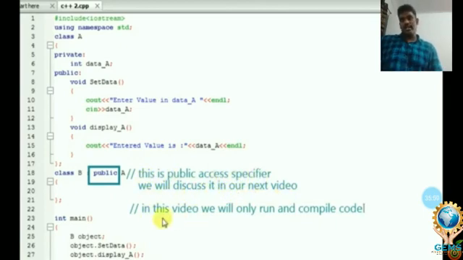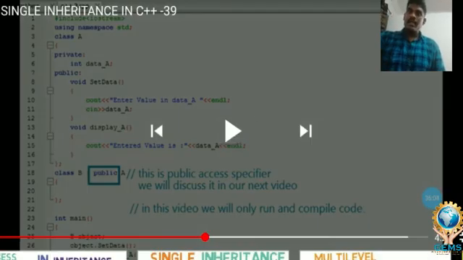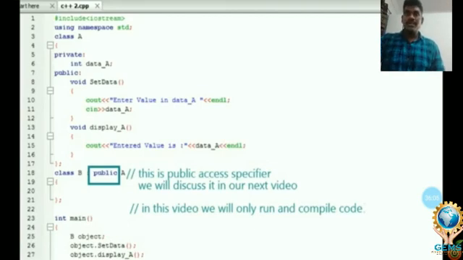The public access specifier we'll discuss in our next video. So here in the child class, nothing is there, no code at all, no lines of code written here. Even though, the child class can access all the code of the parent class. So this program explains the beauty of inheritance.